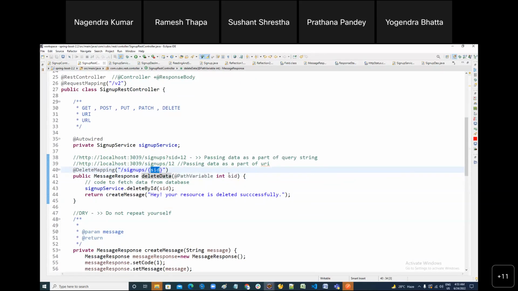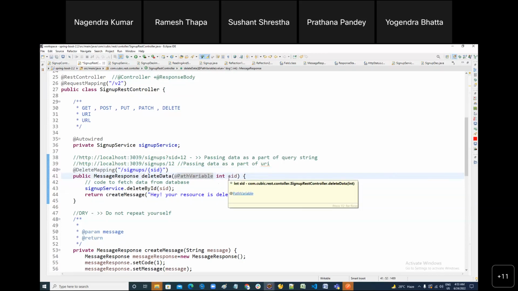This name and this name could be different. Here you want to write a URL, URI, any name you can take. Like you want to write dog, right? Nobody likes it. So dog, and here you want to use ID. So you can use this syntax, okay? You are saying whatever data is replaced by dog, read it and map to this. Got it? But if you keep everywhere the same, no need to use it then. Make it simple.